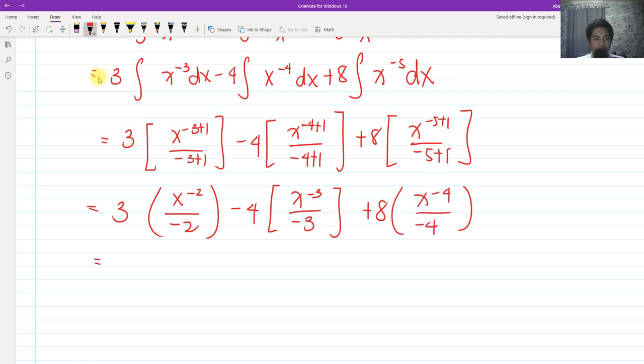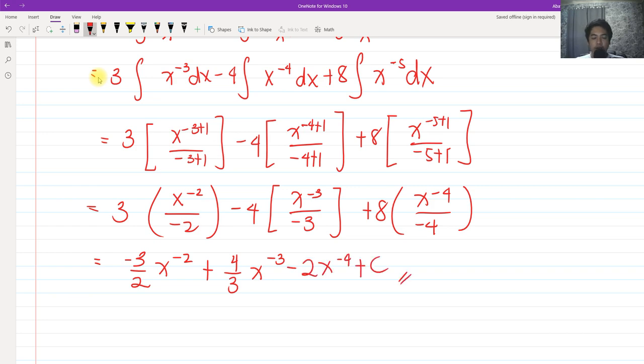So we have negative 3 halves x raised to negative 2. And then we have negative 4 multiplied by this negative, that becomes positive. So we have plus 4 all over 3, x raised to negative 3. And then we have 8 divided by negative 4, so that becomes negative 2x raised to negative 4 plus c.